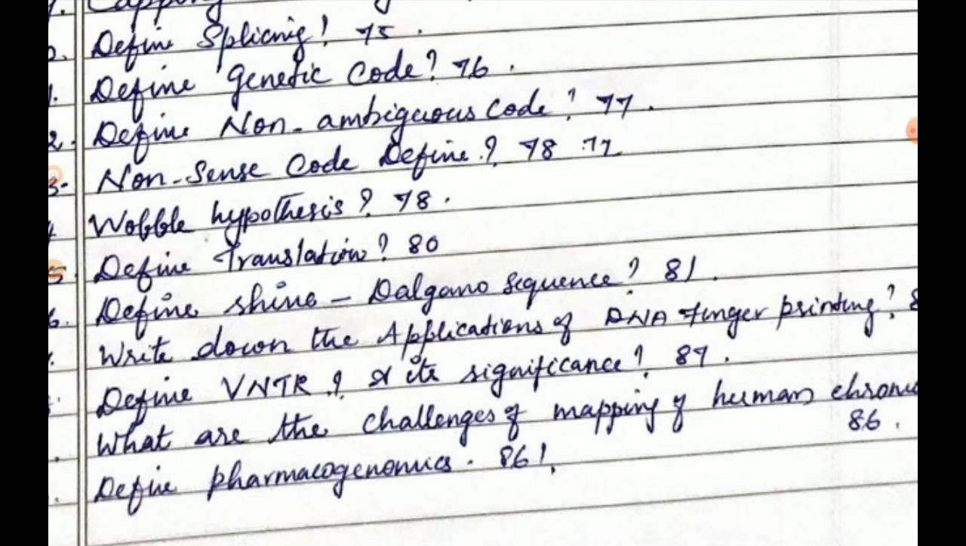Then next, define Shine-Dalgarno sequence. Page number 81. In page number 81, last 4 lines. The ribosome binding site is called the Shine-Dalgarno sequence, SD sequence. The sequence base pairs with the region of the 16S rRNA of the small ribosomal subunit, facilitating initiation.